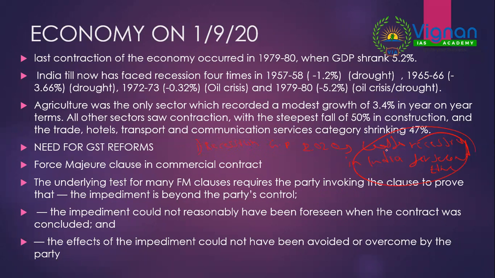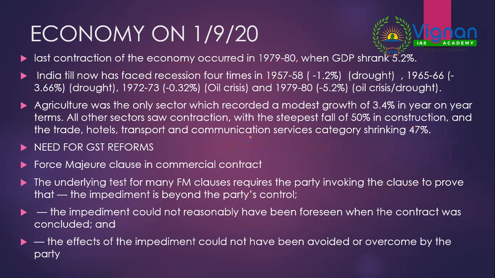Okay, so this will be the statement given to confuse you. You have to be careful in picking up these kinds of statements from newspapers. It is told in news items that India till now has faced recession 4 times. First in 1957 to 58 because of drought, then 1965 to 66 again because of drought, then 1972 to 73 because of oil crisis, then 1979 to 80 because of oil crisis and drought. So this is not the first time that the Indian economy is going into recession.